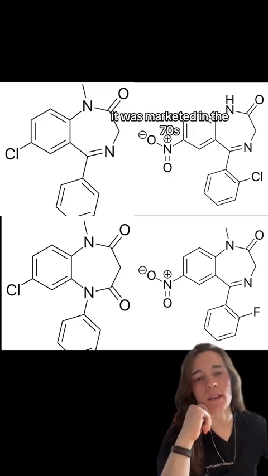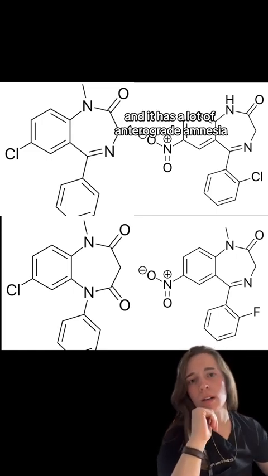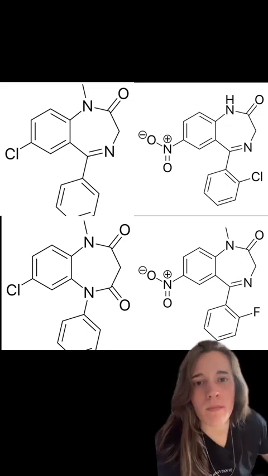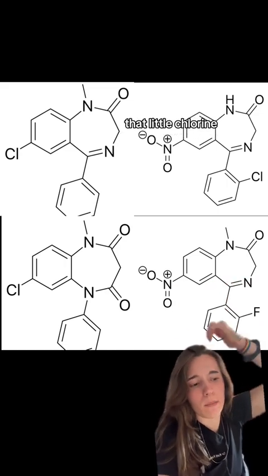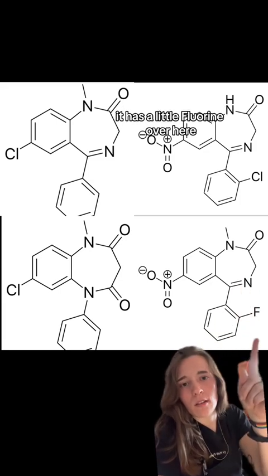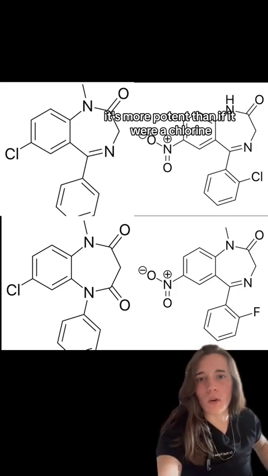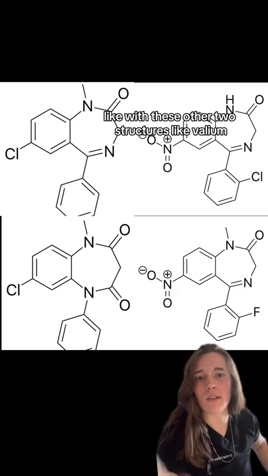It was marketed in the 70s for medical usage. It has no taste, and it has a lot of anterograde amnesia. It has a rapid onset as well. So again, we have Klonopin up here. It has that little electronegative halogen, that little chlorine. That increases potency in GABA-A allosteric binding. It has a little fluorine over here, another little electronegative halogen. And then this little nitro group over here in the A ring system also increases potency. It's more potent than if it were a chlorine, like with these other 2 structures like Valium.